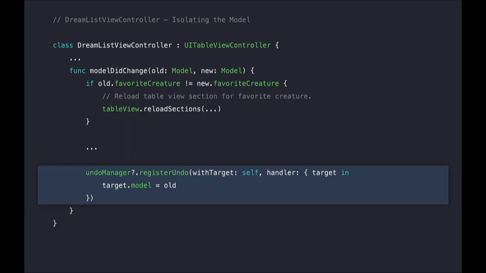And finally, we can just register the undo logic where we reset our model to the old value. Now, this is great because now we only need one place. We're only registering the undo in a single place.